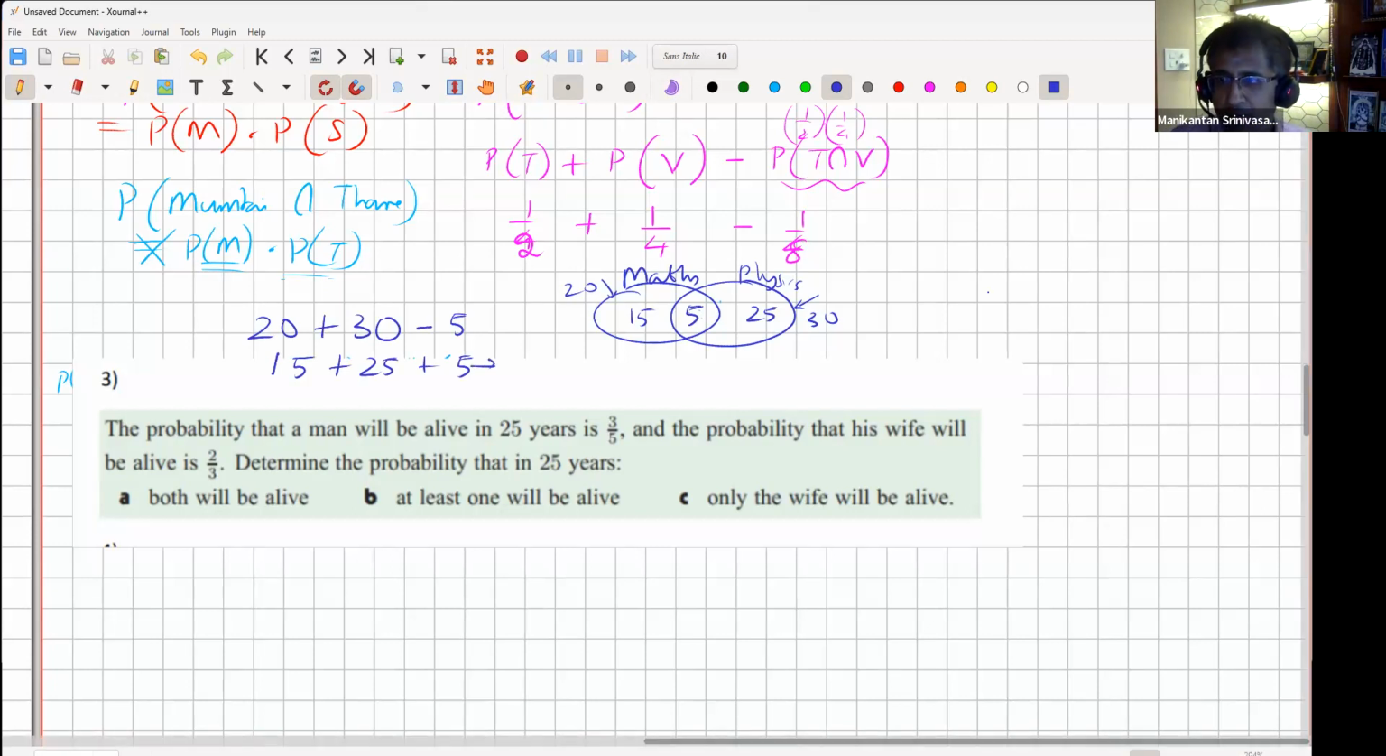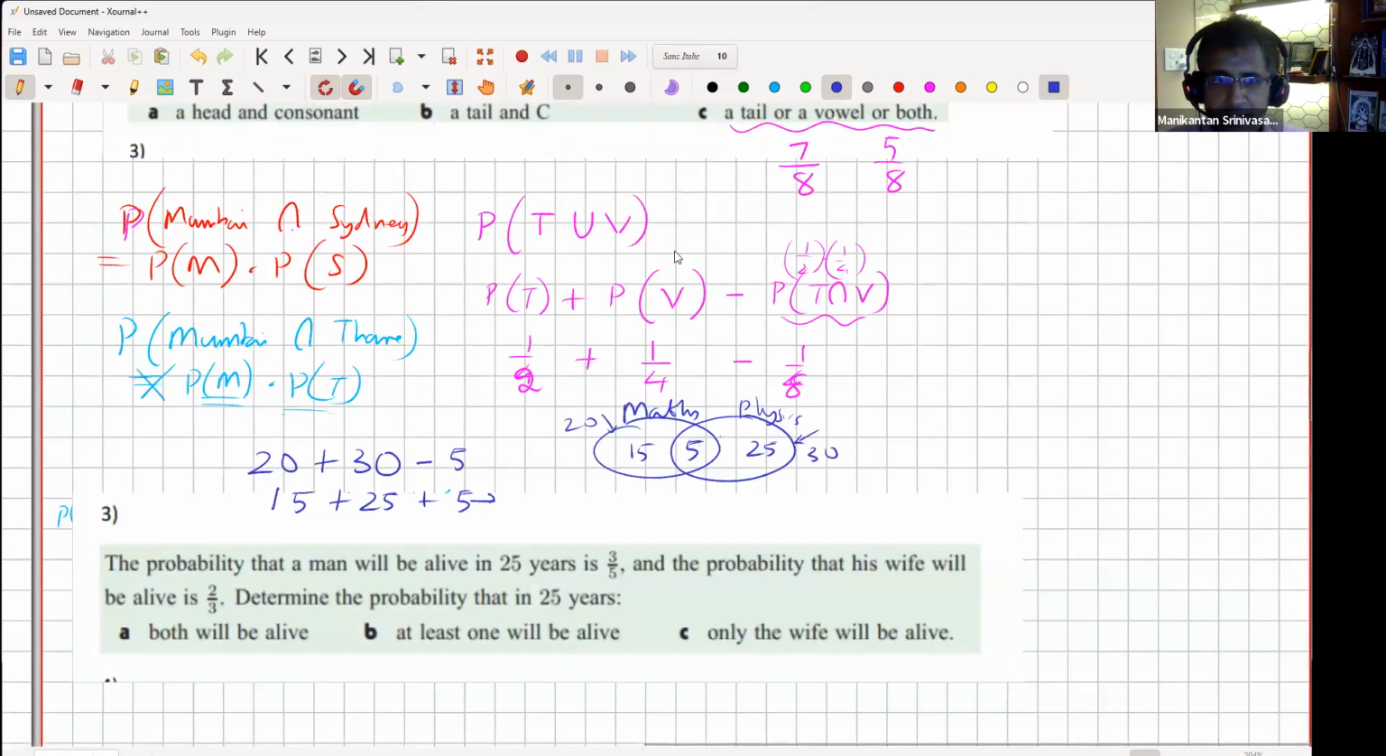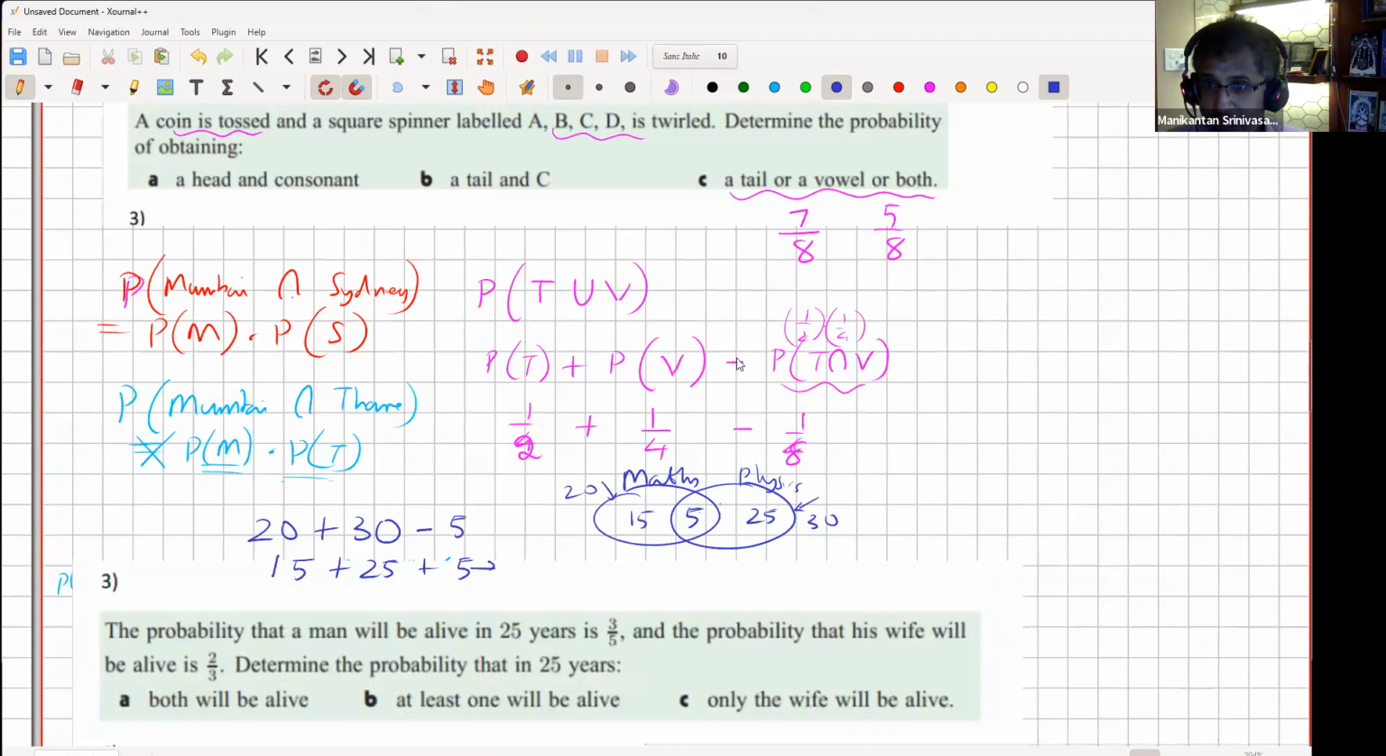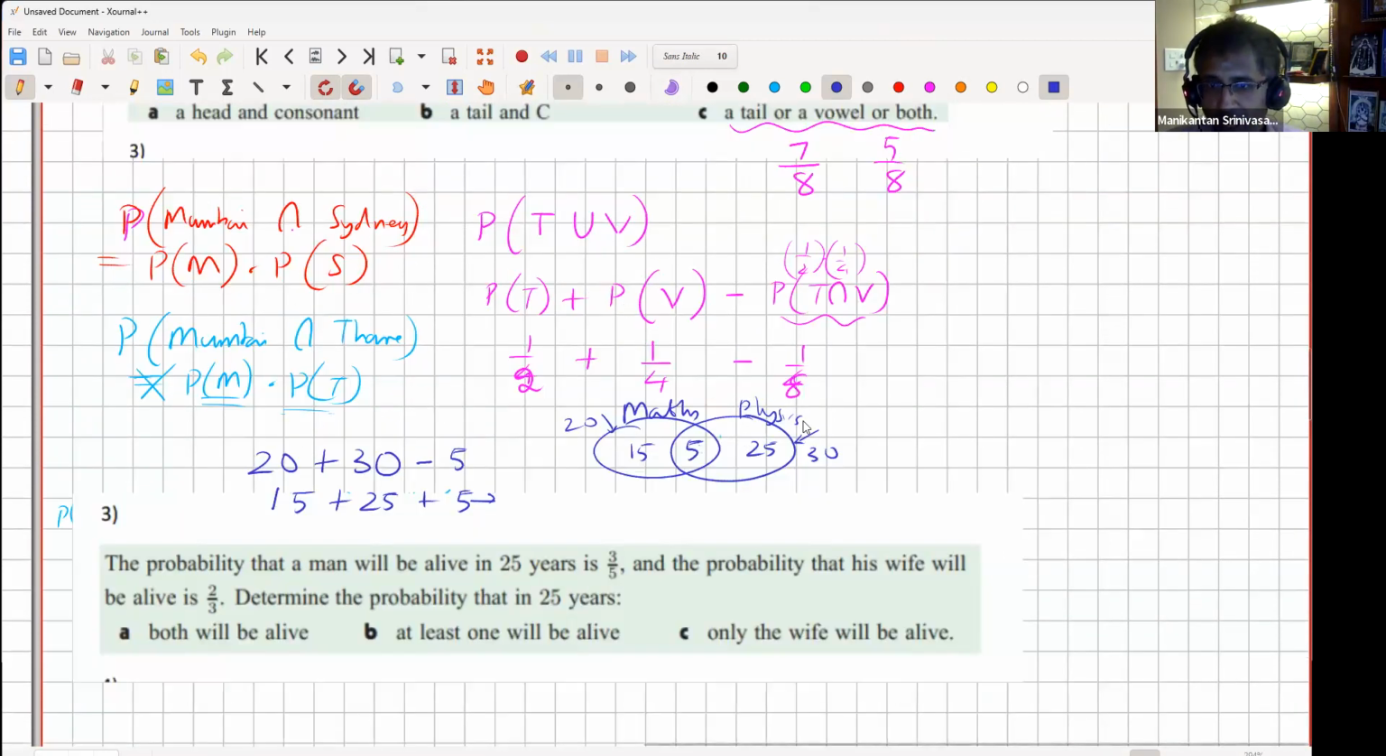In the tail and vowel probability, we can still do that. In fact, given that you asked this, let's do this, right? So we understand half plus 1/4 plus 1/8. Let's do it in another way. We'll say it should also be the probability that's only tail, only vowel, or both. Let's do that and see whether we get the same 5/8. Okay, so let's do that now.